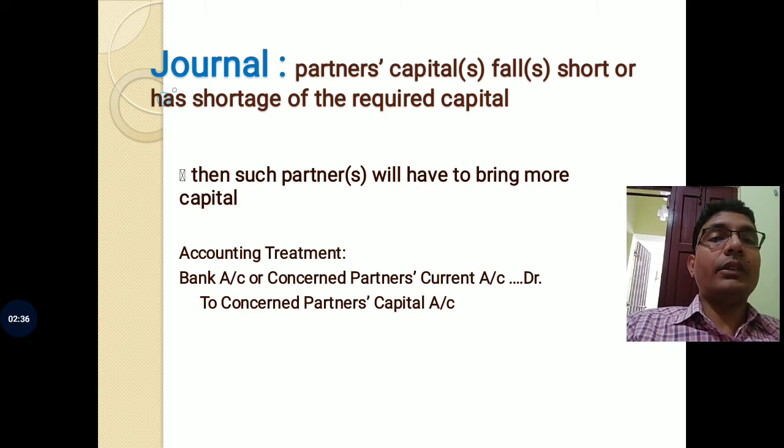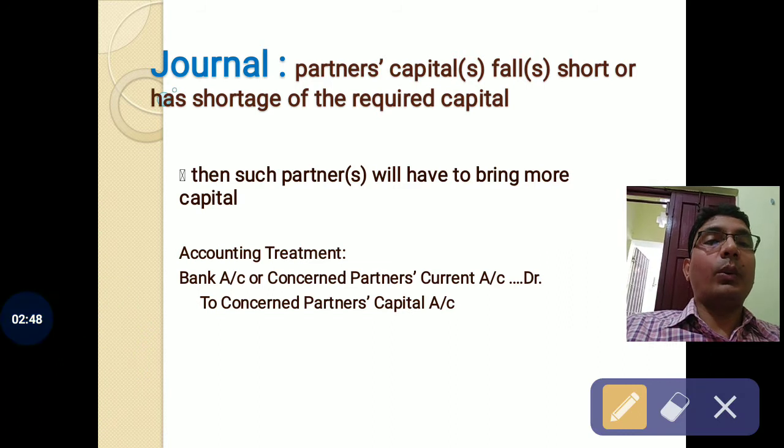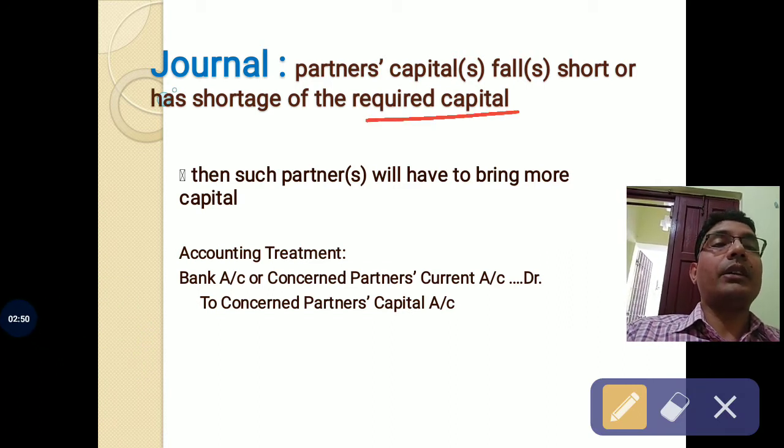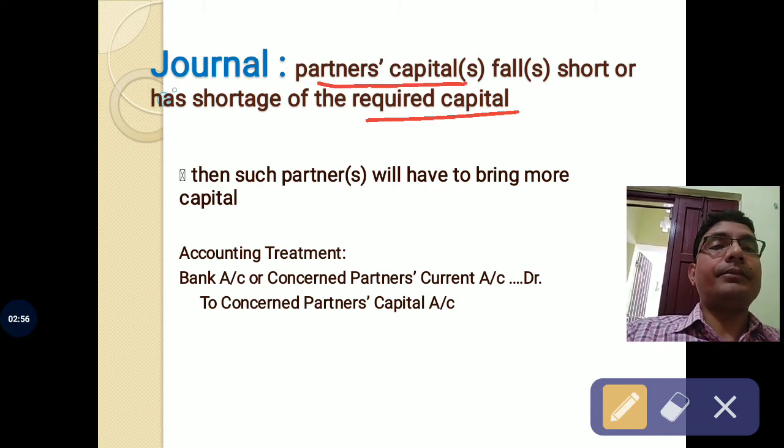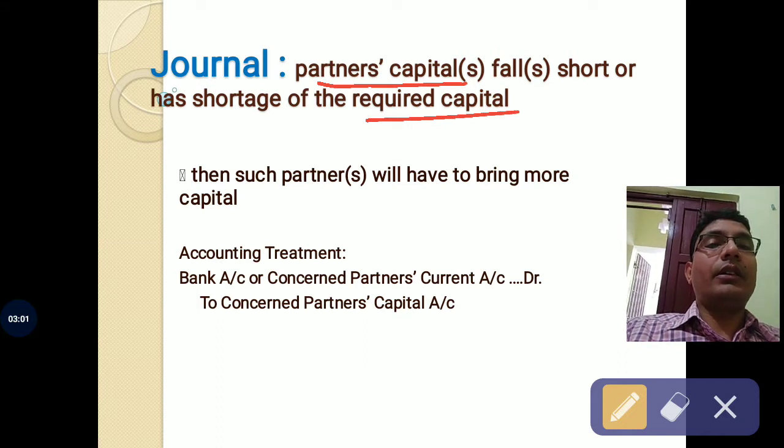So if the partner's capital falls short of the required capital, that is the new capital, that is, if the required capital is more than the present adjusted capital, in that case the partners were asked to bring more capital.